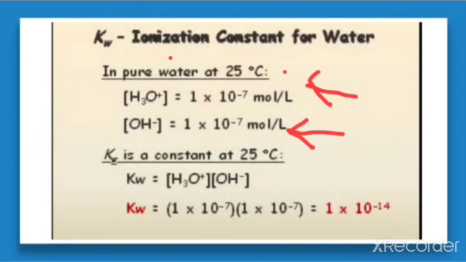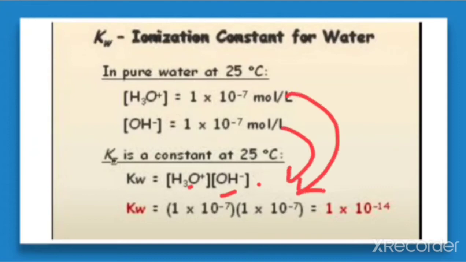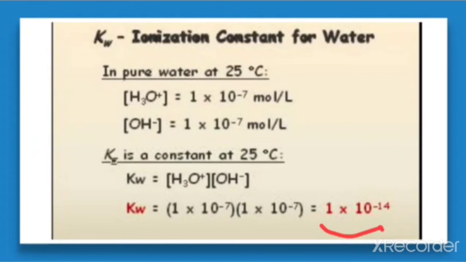So what will be the Kw? Because just now we have given the formula, Kw is equal to concentration of H3O plus into concentration of OH negative. Now when we substitute these values here, that is 1 into 10 raised to the power minus 7 into 1 into 10 raised to the power minus 7, that is equal to 1 into 10 raised to the power minus 14, that is the Kw. So we got Kw in this way.